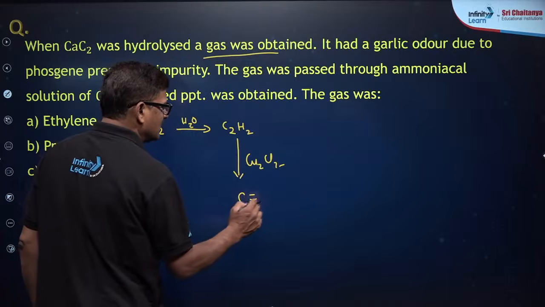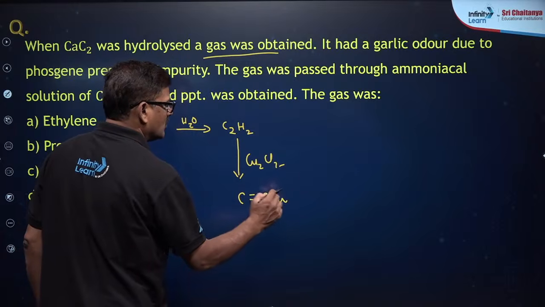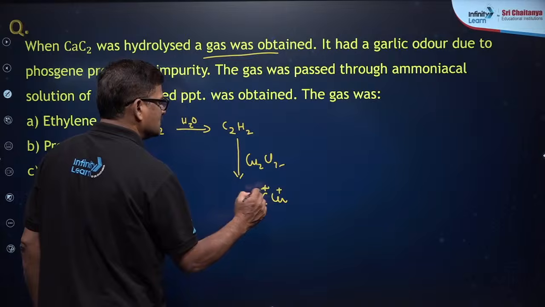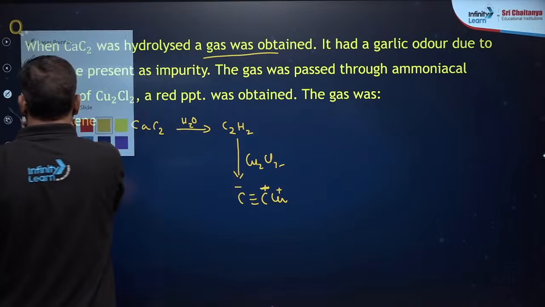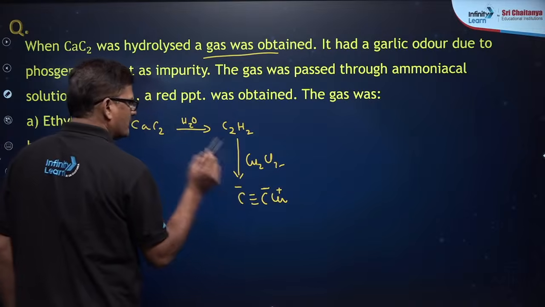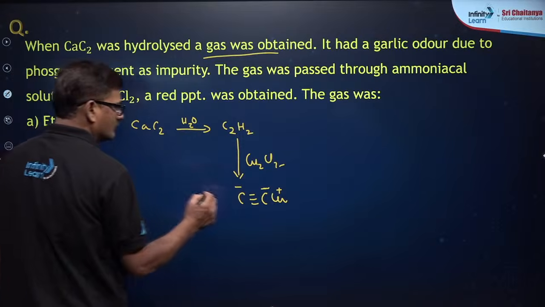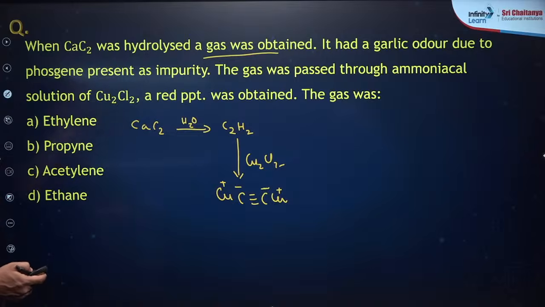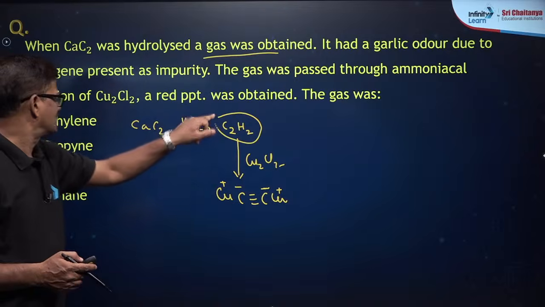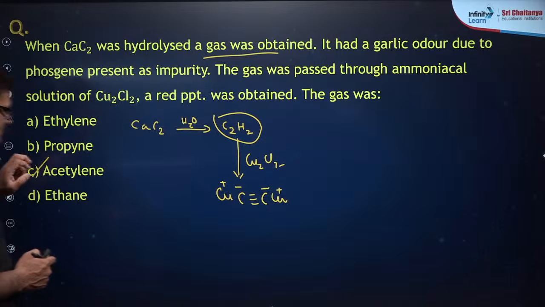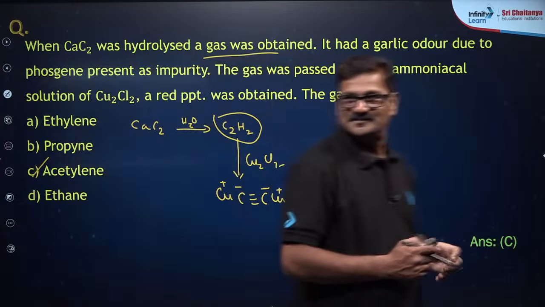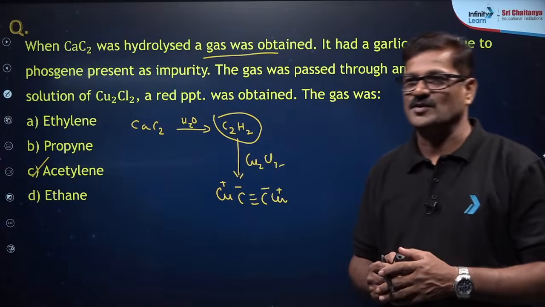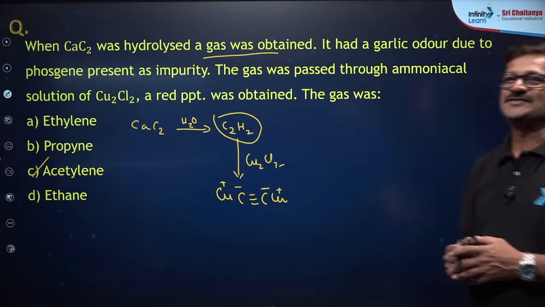Copper acetylide is formed. Now, the gas is acetylene gas C2H2. The answer is going to be C. That's good. C is your lucky answer.